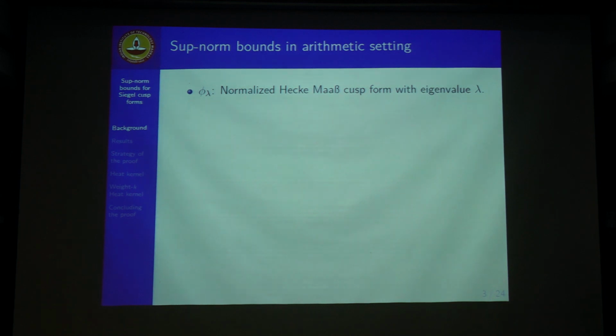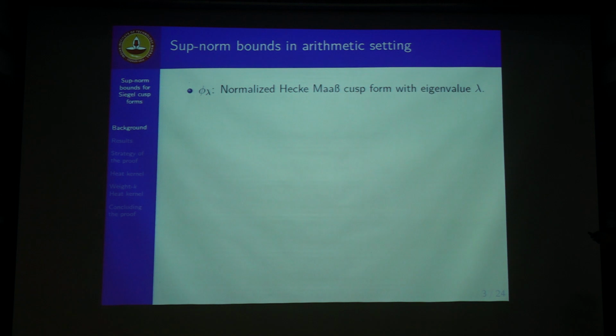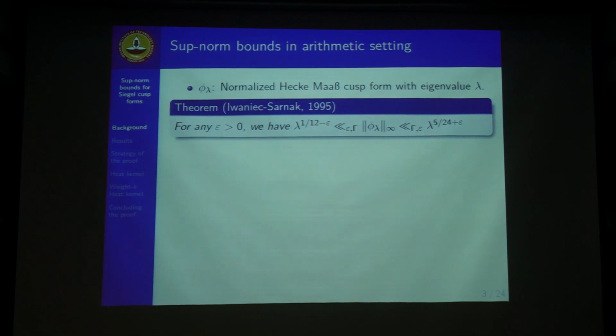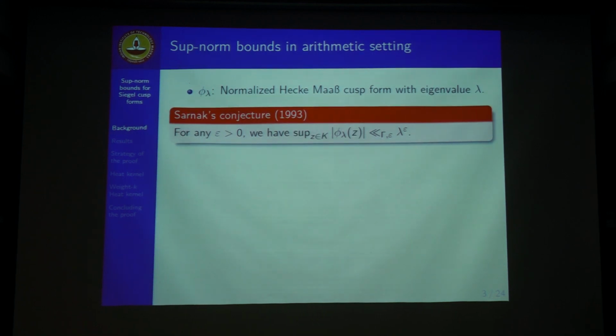So in that setting, with normalized Hecke-Maass cusp forms, Iwaniec and Sarnak in 1995 showed that this bound comes down from 1/4 to 5/24. But the conjecture, Sarnak's earlier conjecture, which is coming from random wave theories in chaos, is that the expected bound that we should be getting here is much lower than that, that is lambda to the power epsilon.